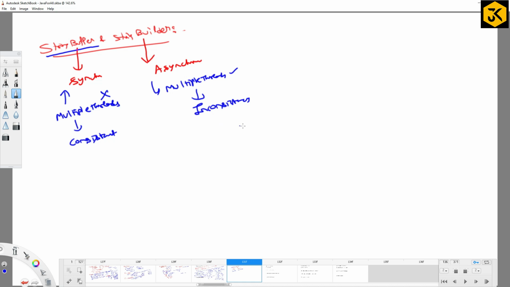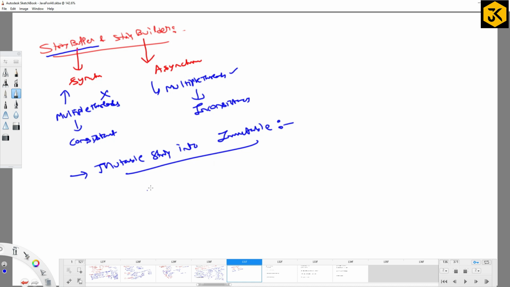Right? These are some of the differences. Can we convert a string buffer, a mutable string, into an immutable string? How can we convert? I think we have covered it, right?